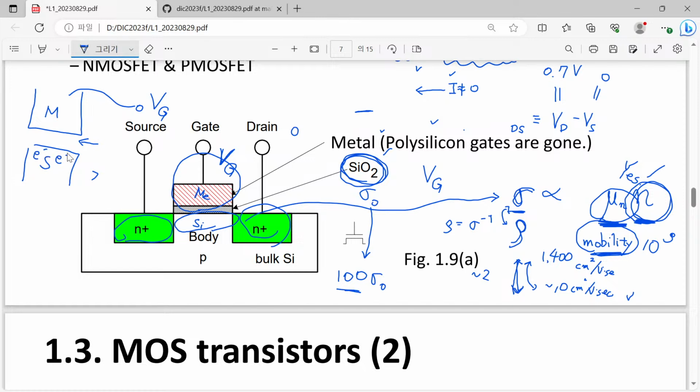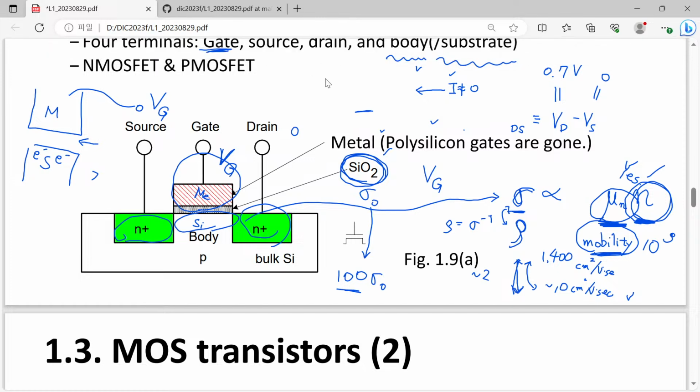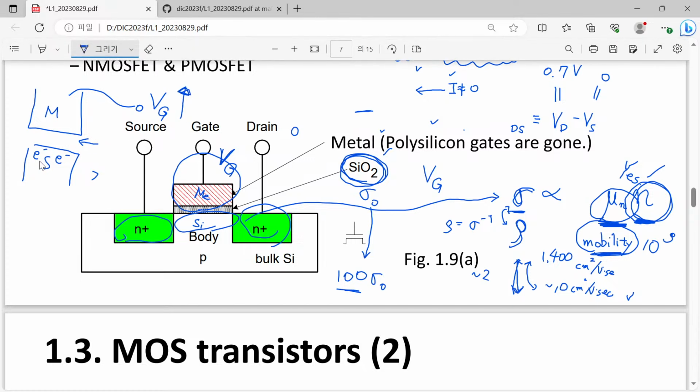So maybe typically you learn like this. If we have a larger or higher gate voltage, then in this system we have more electrons. And if we have a lower gate voltage, then we have fewer electrons.